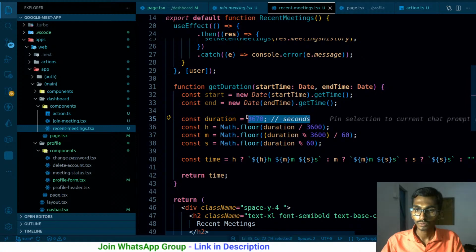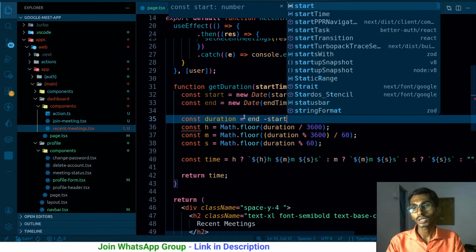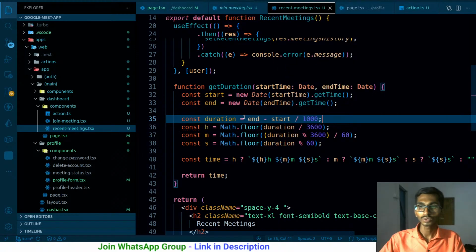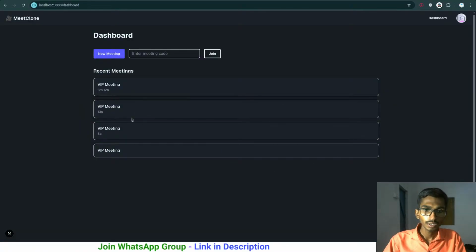So instead of hard coding the seconds, it's end minus start divided by 1000, because I want to convert it into seconds. Just like this it should be going on, and let's see. So I'm getting 3 minutes 12 seconds, 13 seconds, 6 seconds, and VIP. Well, this one doesn't have anything, probably did not get calculated.